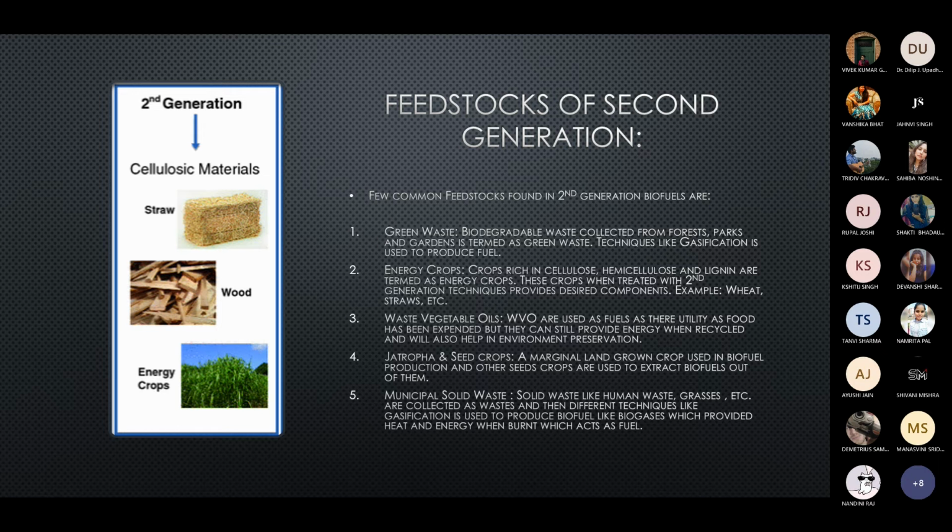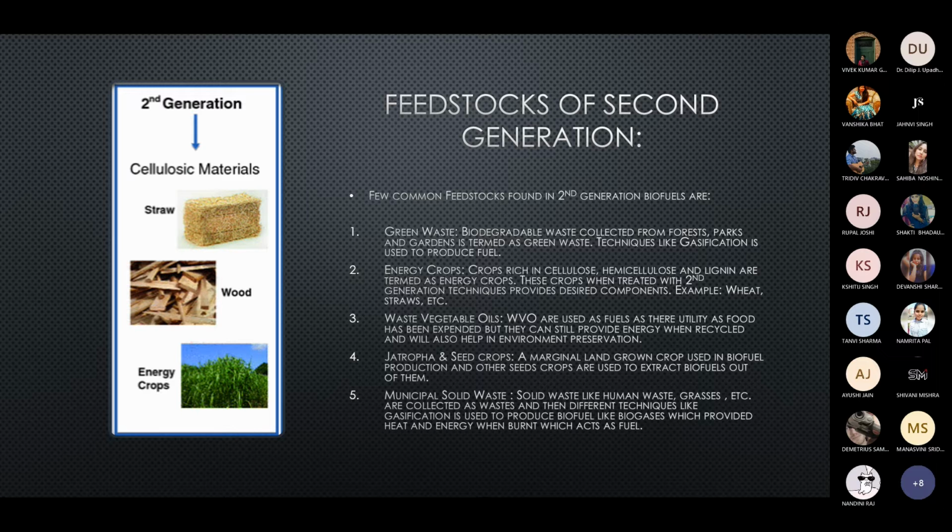Feedstock of second generation. In second generation, there are different feedstocks which are used and which are basically rich in cellulosic material like straws, wood, and different energy crops. They are mainly green waste, energy crops, waste vegetable oils, jatropha, and other different seed crops which can be used to extract different energies. Municipal solid waste.